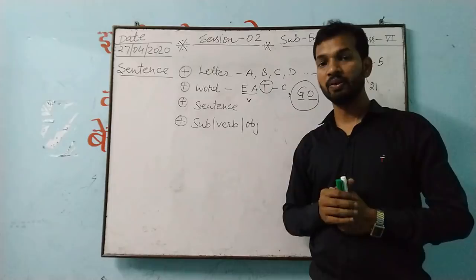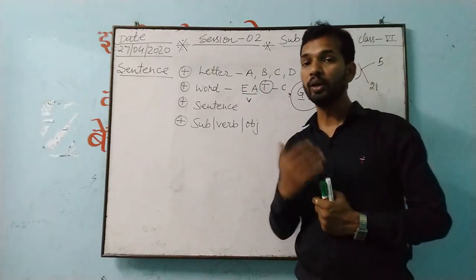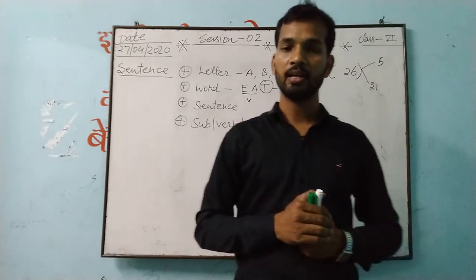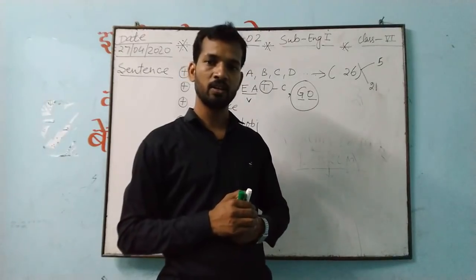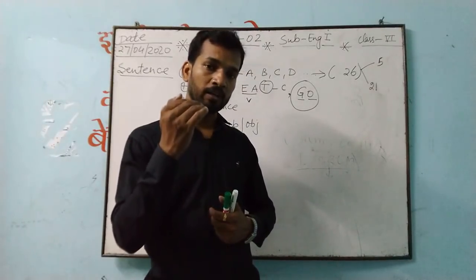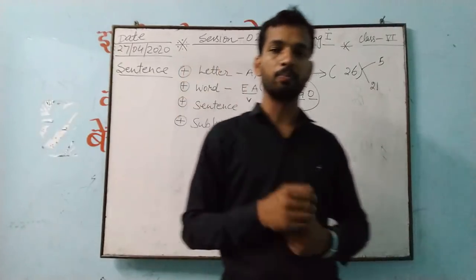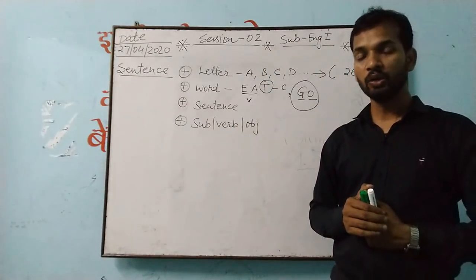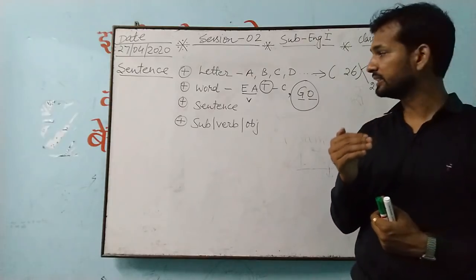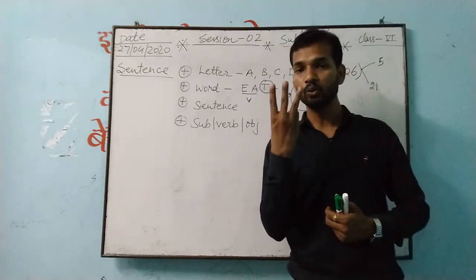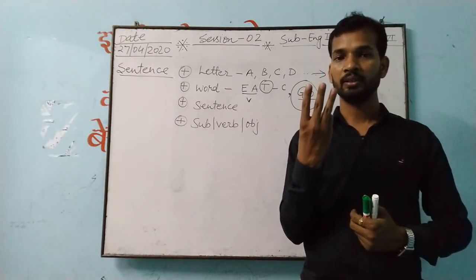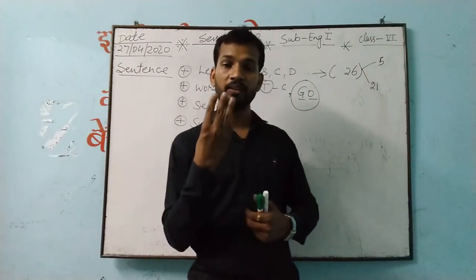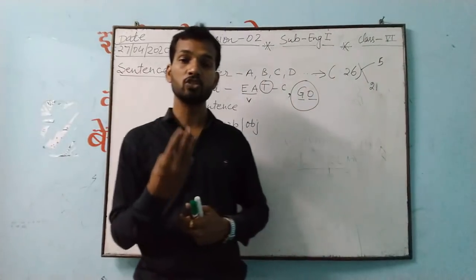Sentence. When you are using the sentence, only knowing the sentence is not important. I already explained in the first session that when you read any sentence, when you tell something, when you write something, writing is not enough. When we write a sentence, I explained three things to clear whether this really is a sentence or not.